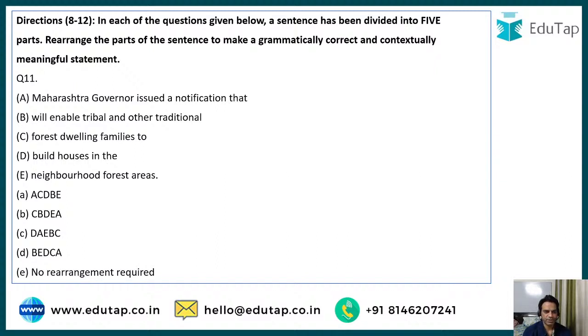Maharashtra governor issued a notification that will enable tribal and other traditional forest dwelling families to build houses in the neighborhood forest areas. So notification that.